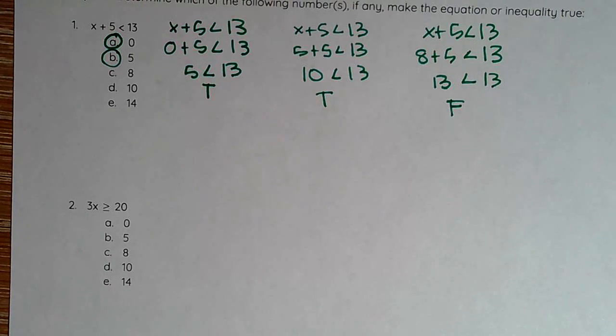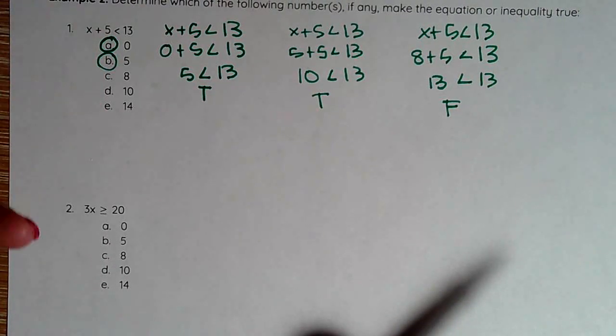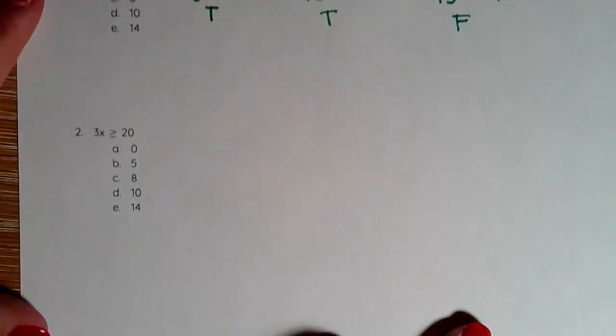The biggest trick is that you need to make sure your numbers are in order. If your numbers are all jumbled up, you need to make sure that you are paying attention and circling every single option that is true. Let's do one more together.